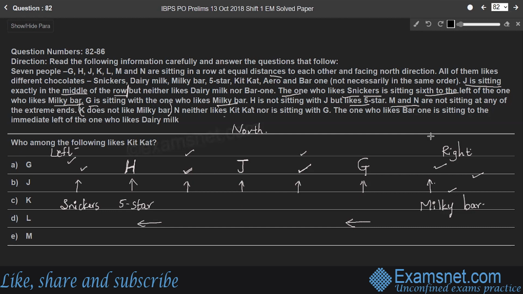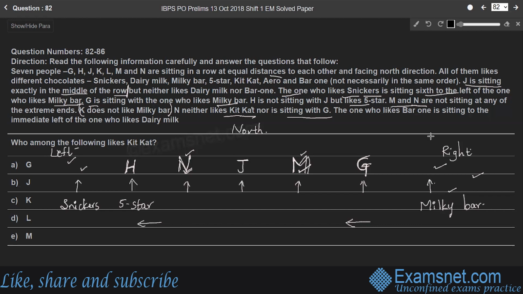N neither likes Kit Kat nor is sitting with G. So here, the position of G is here. N is not sitting with G, so the position of N has to be here. That means the third position from the left, because N is not sitting with G and N doesn't like Kit Kat. Right? So next point. What is the position of M then? M and N are not sitting at any of the extreme ends, so the position of M has to be here, the fifth position from the left.